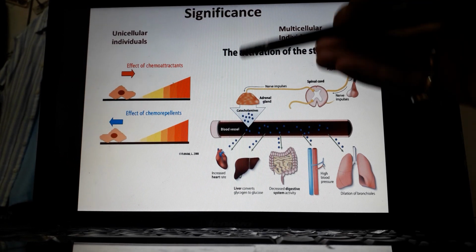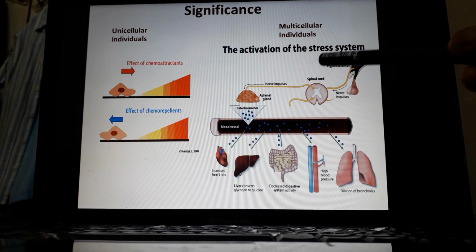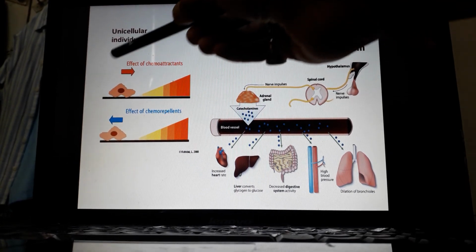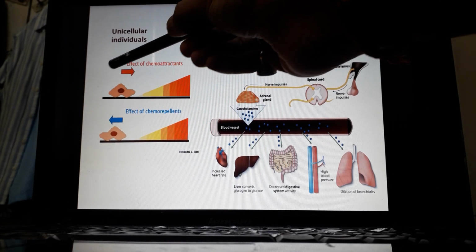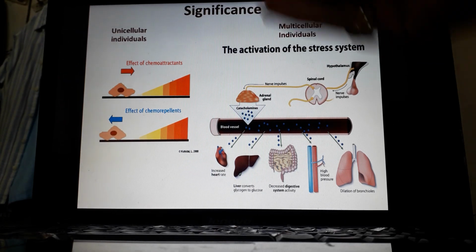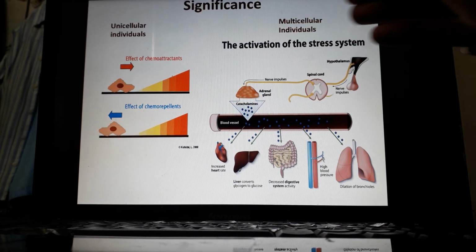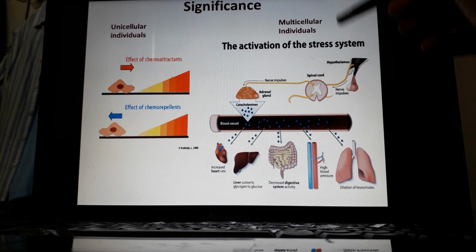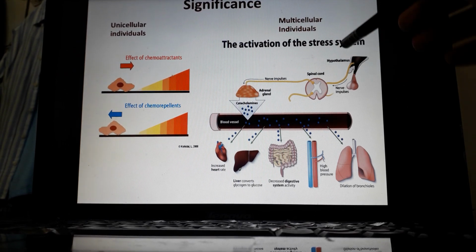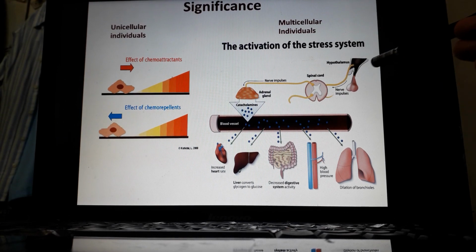However, since unicellular individuals are made up of single cells, they respond in the manner of a single cell, and in the case of multicellular individuals, the responses are in a very integrated sense. That means the response is a sort of integrated response.